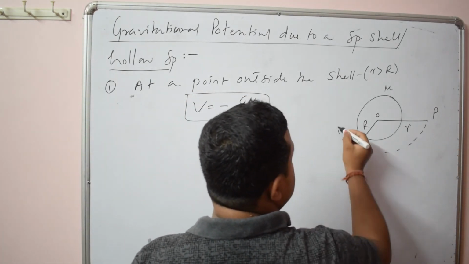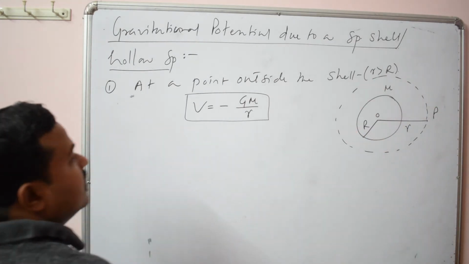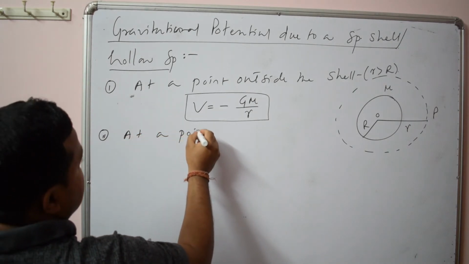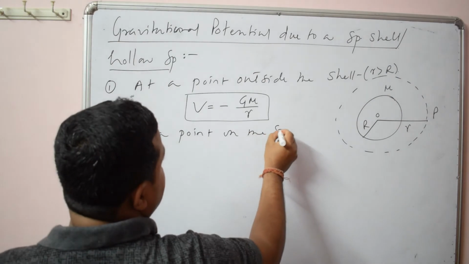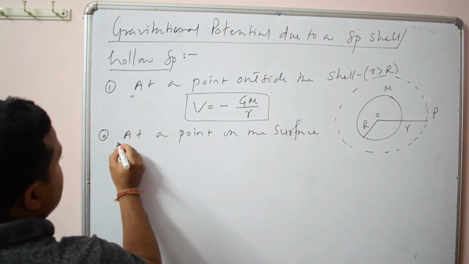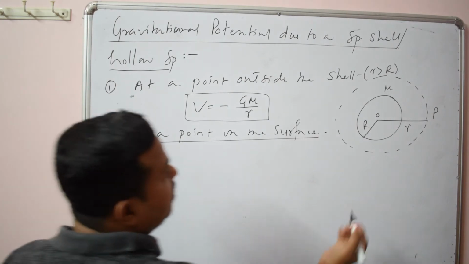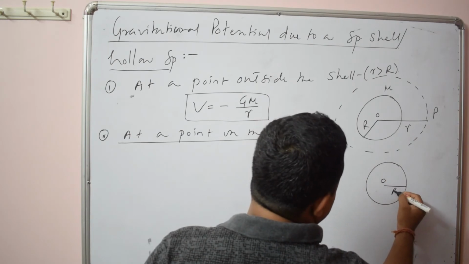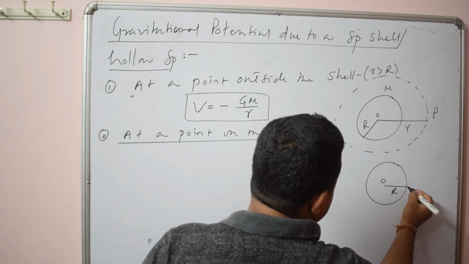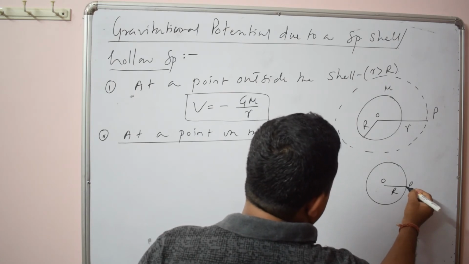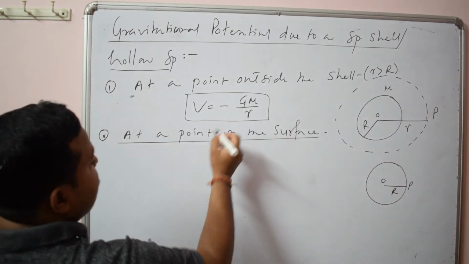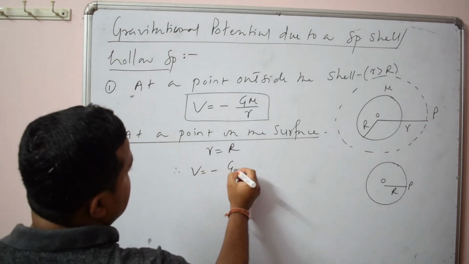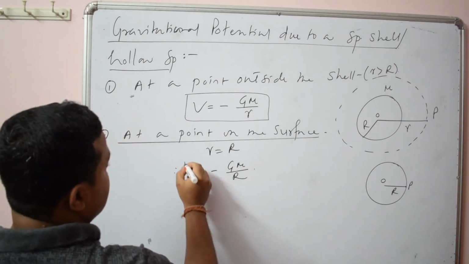Then you find it at a point on the surface. Here also you can use the same concept. If we consider the point on the surface, you have to consider the distance r as capital R. That is, we are considering a point on the surface. So here you can use the same formula by replacing small r by capital R. Here V will be minus GM by capital R.